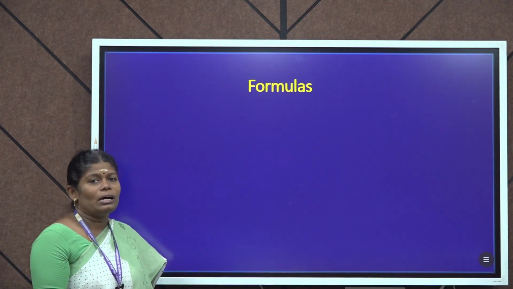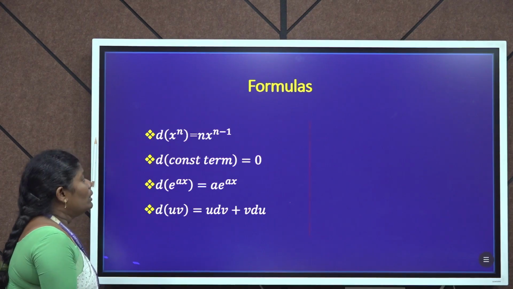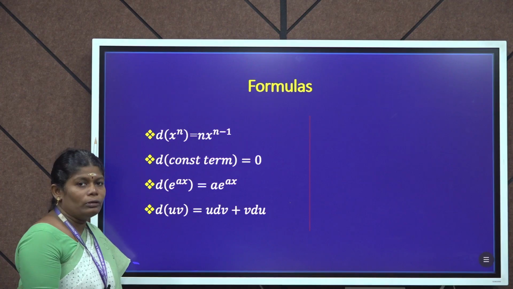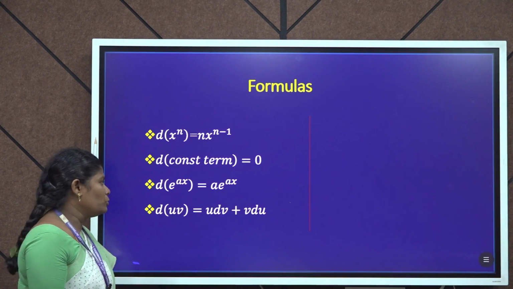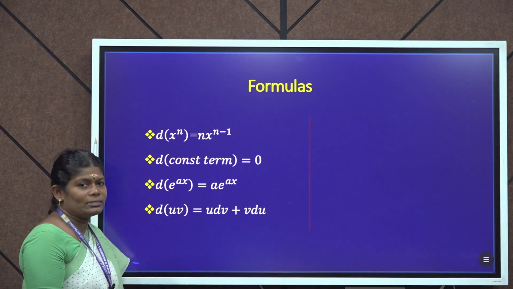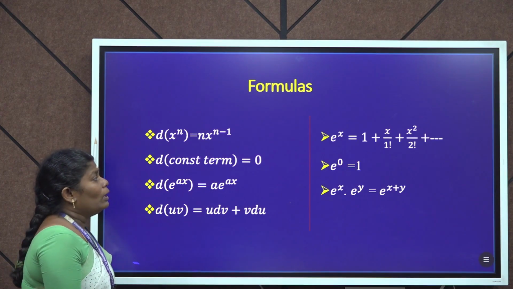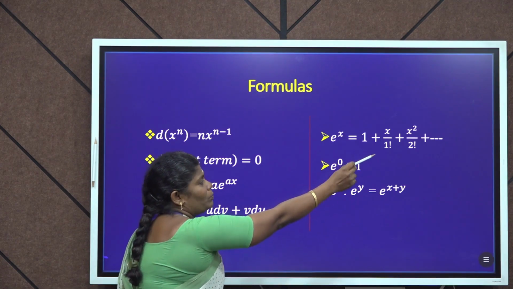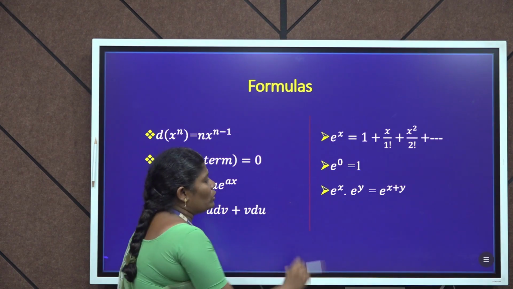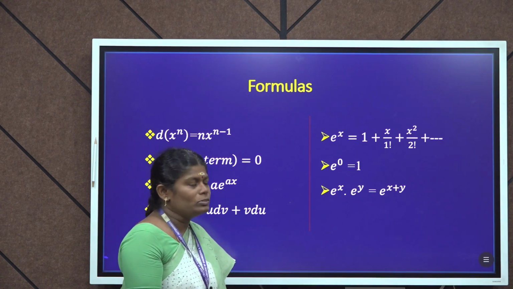Next, we recall some formulas in differentiation and exponential. Number 1, differentiation of x power n equal to n into x power n minus 1. Number 2, differentiation of constant term equal to 0. Next, differentiation of e power ax equal to a into e power ax. Differentiation of uv equal to u dv plus v du. E power x equal to 1 plus x by 1 factorial plus x square by 2 factorial plus etc. E power 0 equal to 1. E power x into e power y, this equal to e power x plus y.